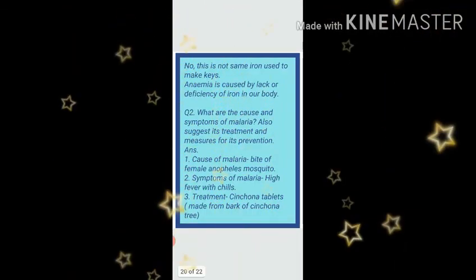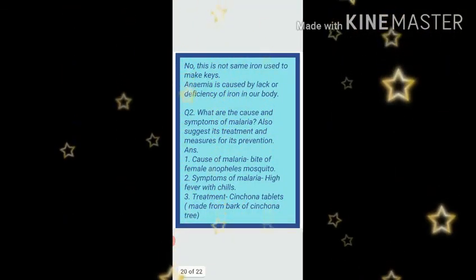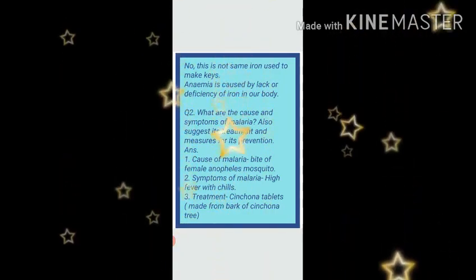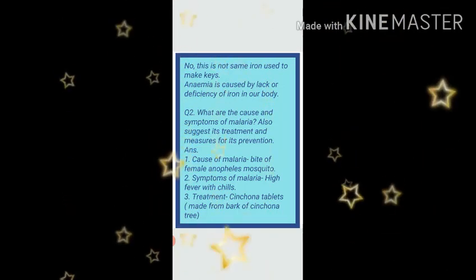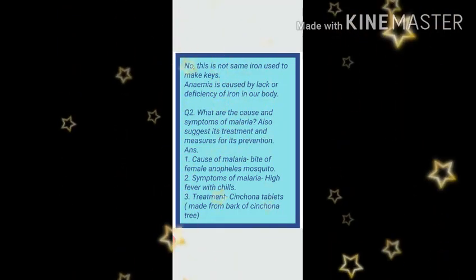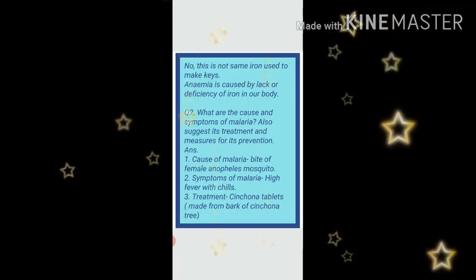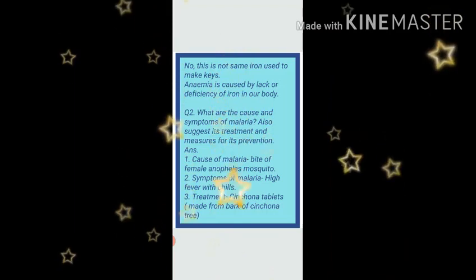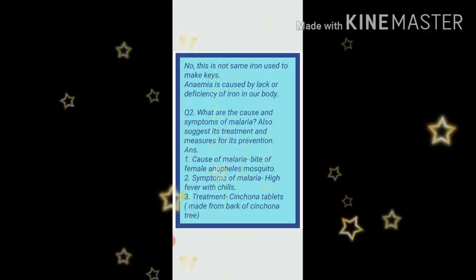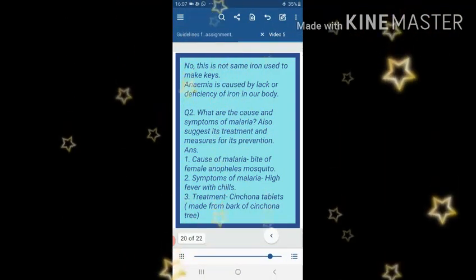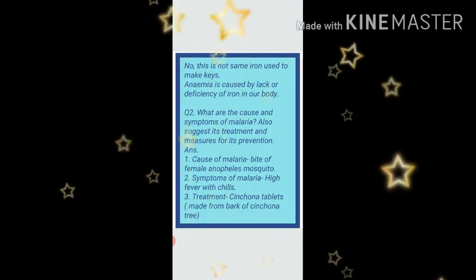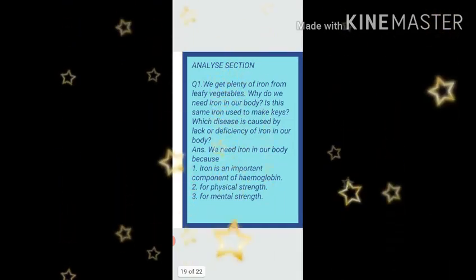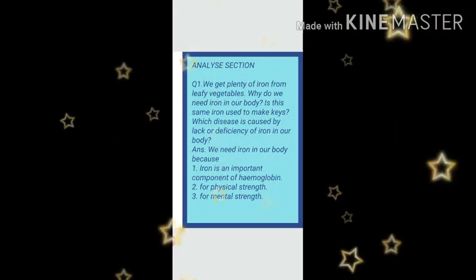No, this is not same iron used to make keys. Yes, as all of you are having keys at home, those keys are made up of different iron and the iron that is needed in our body is different. Anemia is caused by the lack or deficiency of iron in our body. So the name of the disease that is caused by the lack of or deficiency of iron in our body is anemia. So my dear kids, we have answered all the questions that were asked in this question.